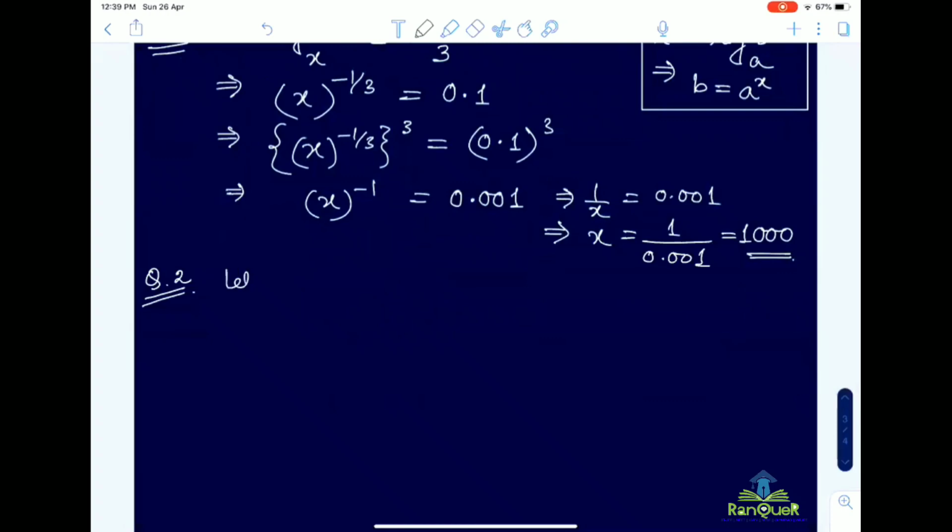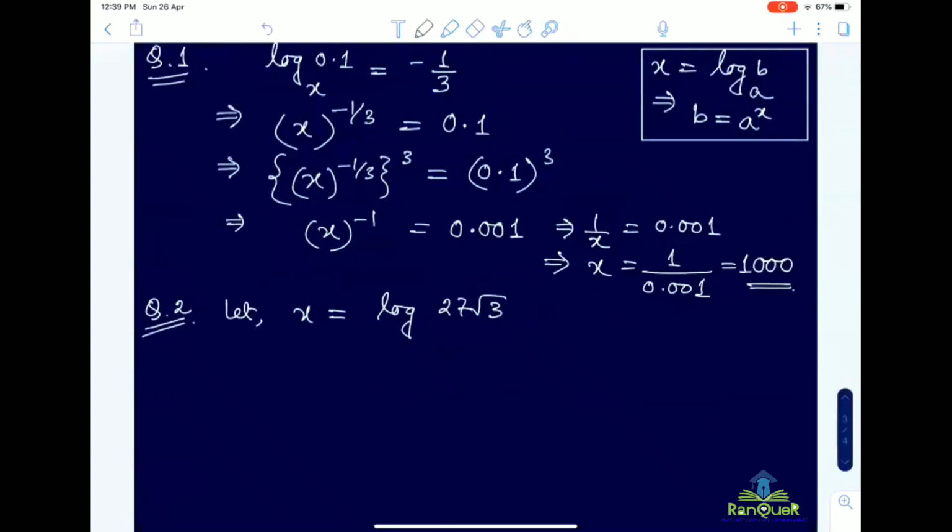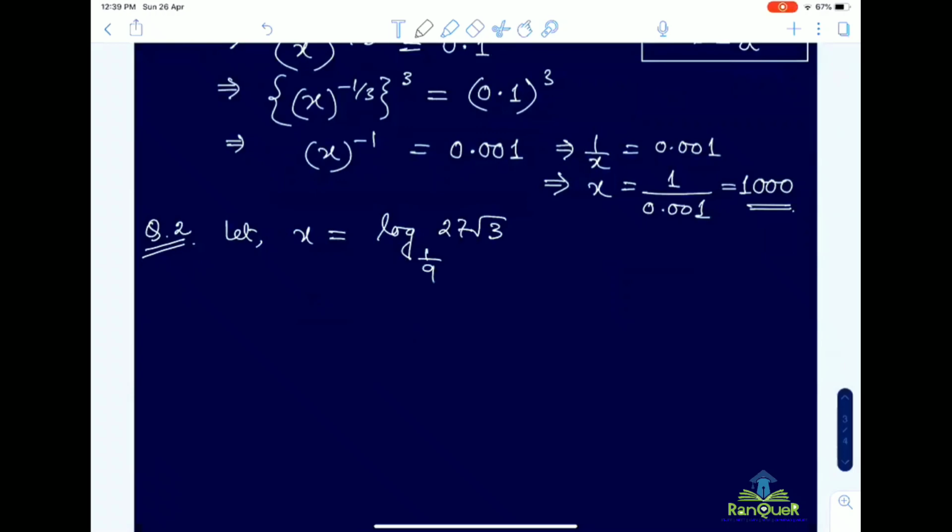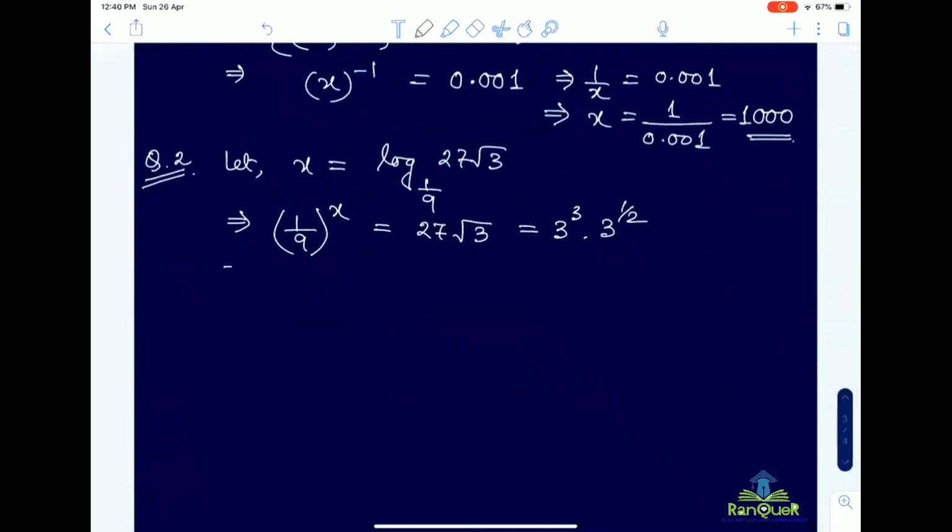Suppose x equal to log of 27 root 3 base 1 by 9. Similar to the previous one, 1 by 9 whole to the power x equal to 27 root 3. 27 root 3 you can express as 3 cube into 3 to the power half, and 1 by 9 means 1 by 3 square, that is 3 to the power minus 2, whole to the power x.